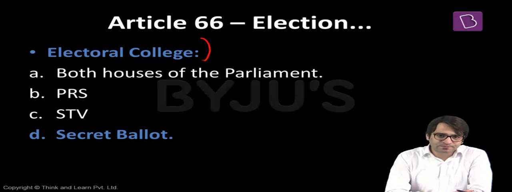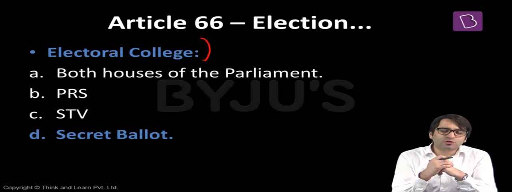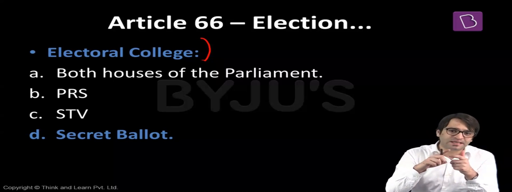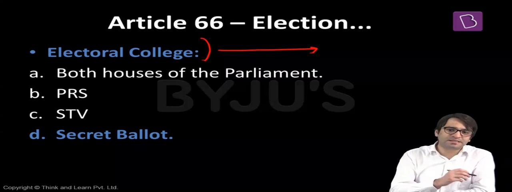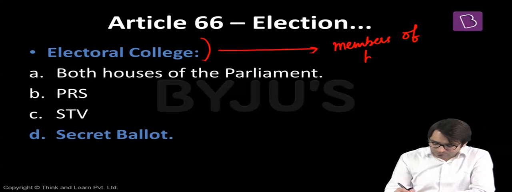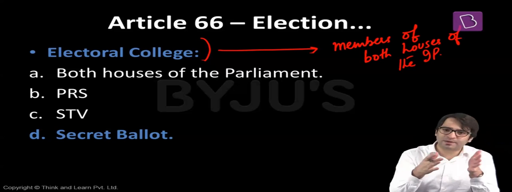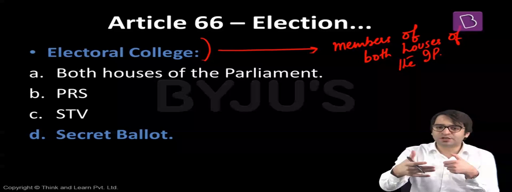But this time the Electoral College changes. So far as the Electoral College of the President is concerned, there we have seen that the Electoral College consists of the elected members of both houses of the Indian Parliament, elected members of the state legislative assemblies, and elected members of the Legislative Assembly of Delhi and Puducherry. So far as the Electoral College of Vice Presidential election is concerned, it consists of the members of both houses of the Indian Parliament. That means members of both Rajya Sabha as well as Lok Sabha. That means nominated as well as elected members of both Lok Sabha as well as Rajya Sabha form the Electoral College. That means they vote for the election of the Vice President of India.